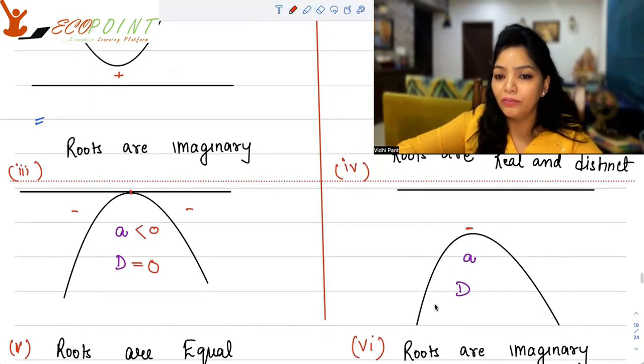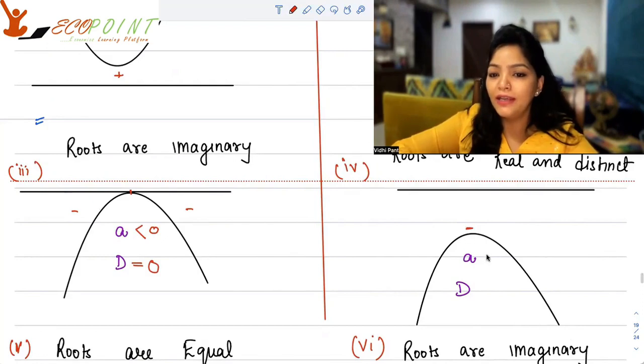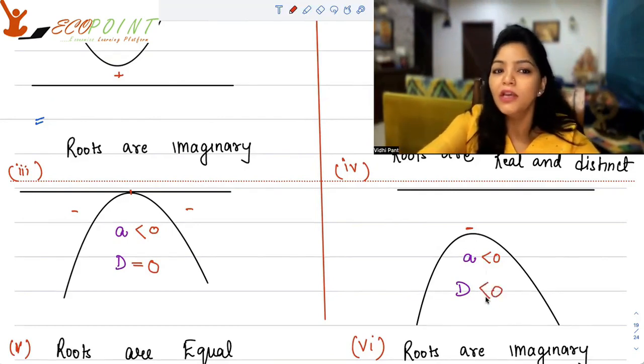Your parabola is somewhere far from the x-axis because you cannot find the roots on the real line. They're imaginary roots. So therefore, A is less than 0 because fx is negative and D is also negative here. That's why you have imaginary roots. So diagrammatically, this is the scenario for quadratic.